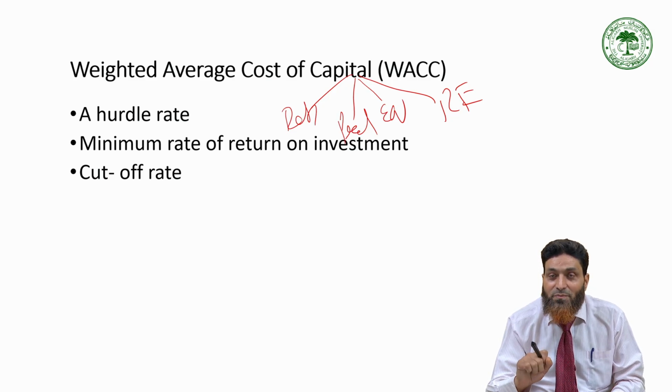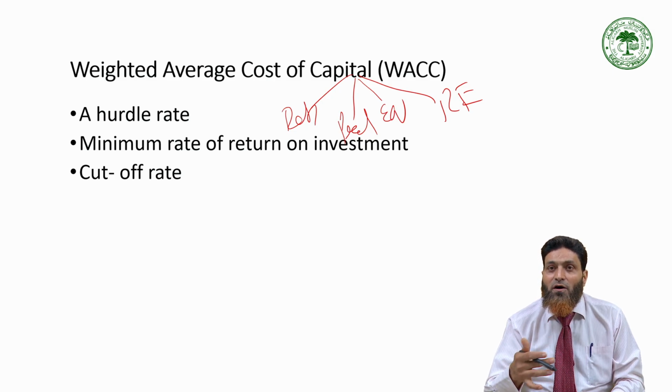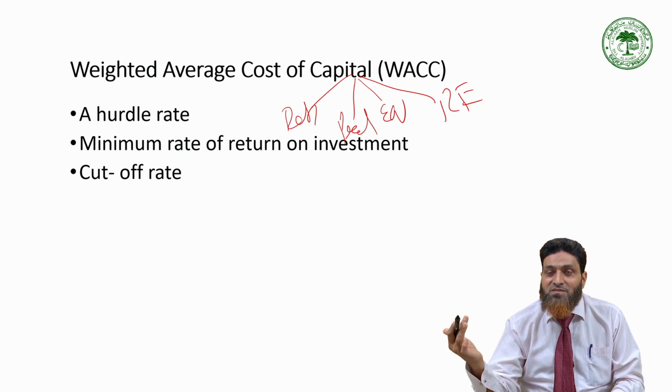Next important task will be to calculate weighted average cost, and this weighted average cost is representing the composite cost, and this cost becomes the hurdle rate, the minimum rate of return that the company must earn. In the beginning, the definition of cost of capital was given as the minimum rate of return that a company must earn on its investment activity. So once you are able to calculate weighted average cost or composite cost, it is the minimum rate of return that the company has to earn on its investment activity.